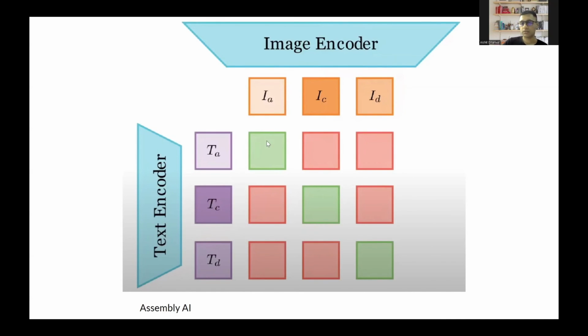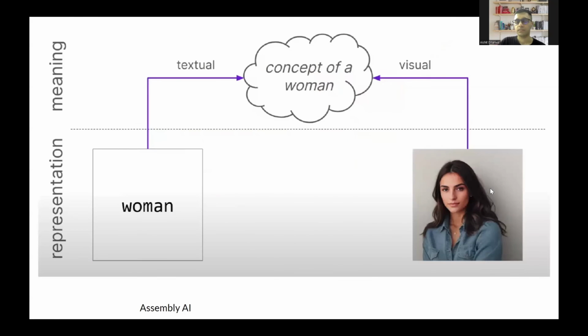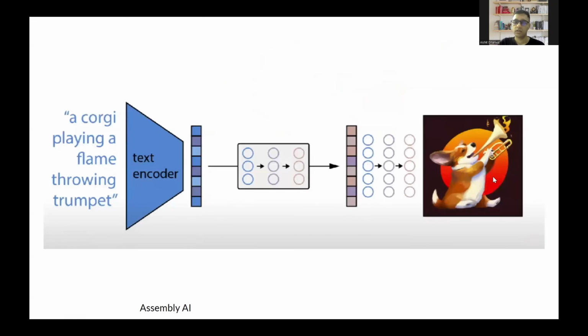So this forms like a diagonal matrix, where the values in this diagonal are very high in terms of similarity, and the other values are very low. And this is what happens. The whole model learns to equate the text woman with the image of a woman. That is what it is actually doing.